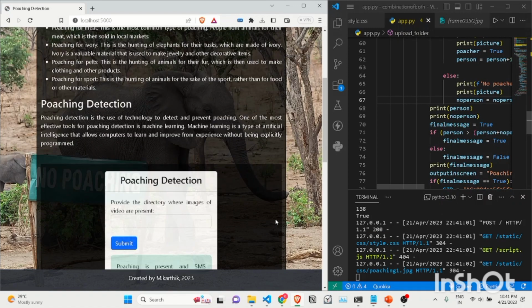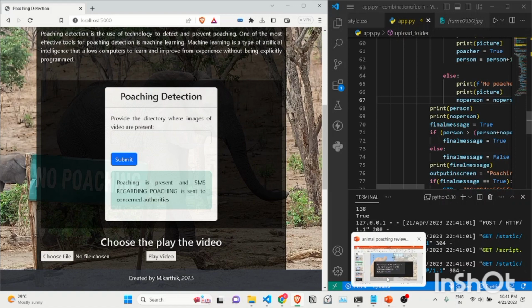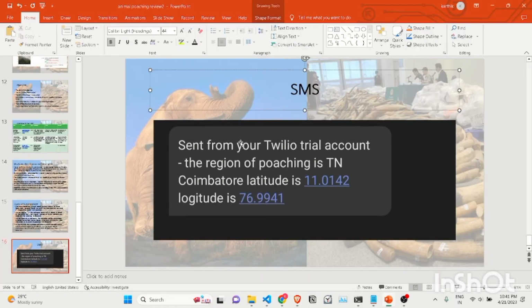This is the most important part. Now you can see a poacher is present, and an SMS regarding it is sent to the concerned authorities. This is the display output, and I'll show you how the message output looks. It looks like this. It's sent from a Twilio account, and it tells my current location, which is Coimbatore, along with the latitude and longitude.